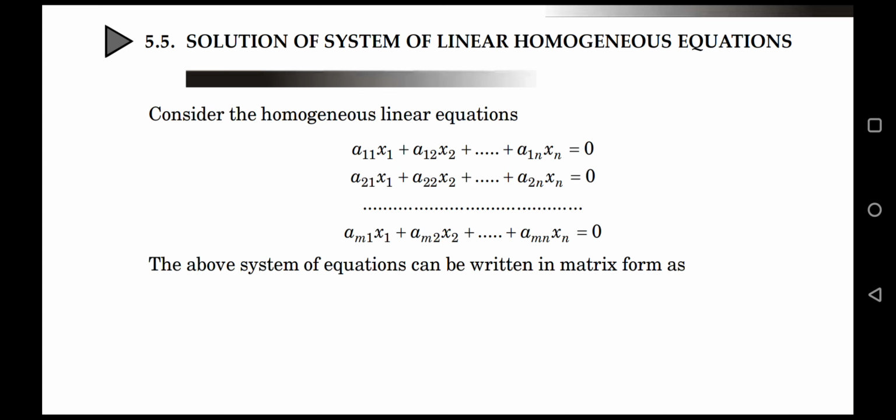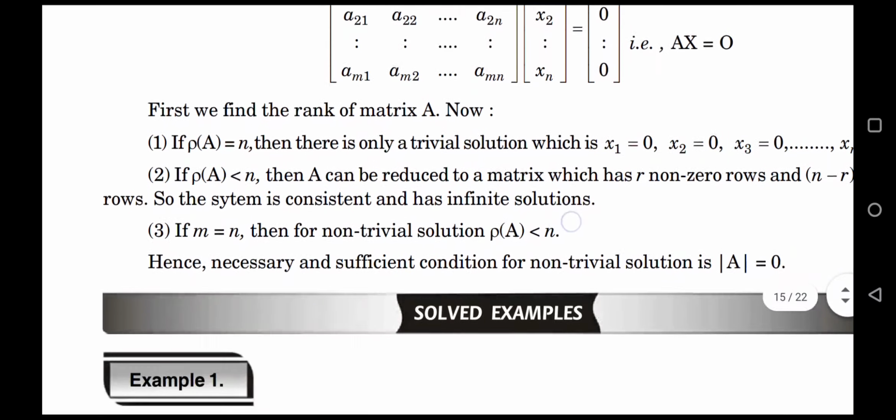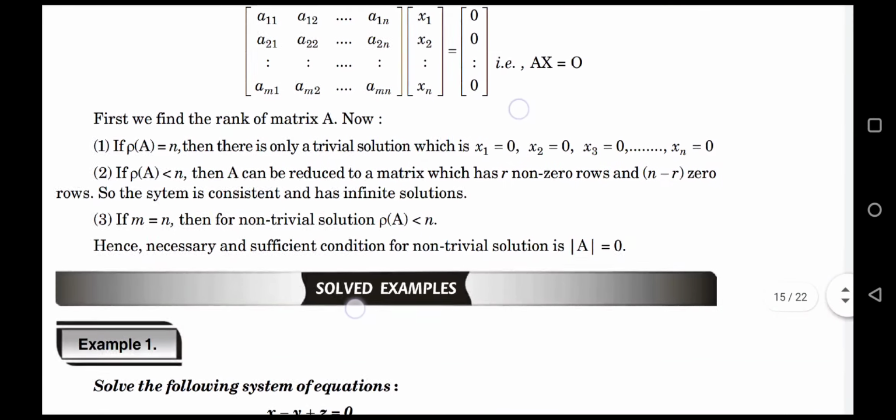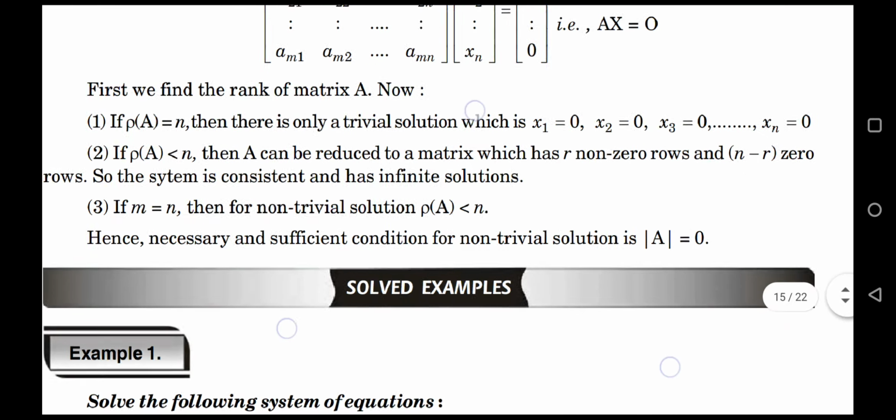Ax equal to B. In this case, B is equal to 0 matrix. In homogeneous system of equation, matrix B is 0. Now, we can solve this system of equation with the help of rank of a matrix, that is by reducing to row echelon form. By reducing to row echelon form, there are three cases.